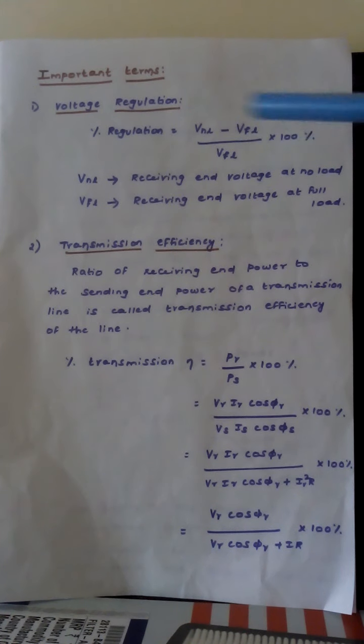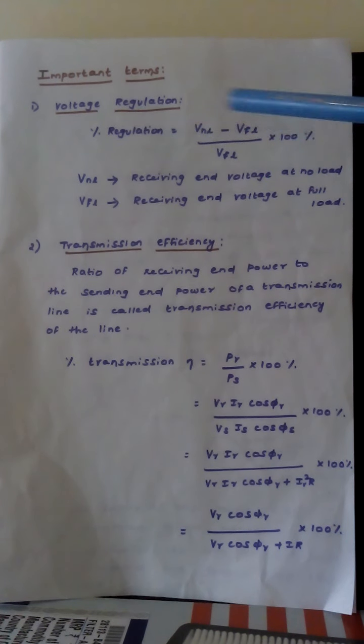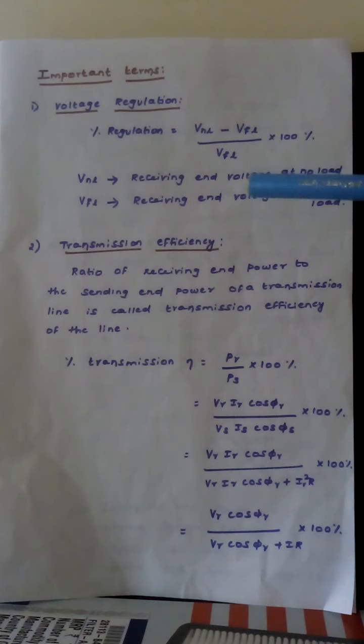Mathematically, the percentage of regulation is (VNL minus VFL) divided by VFL into 100. VNL is the receiving end voltage at no load, and VFL is the receiving end voltage at full load. At no load there is no drop in the line, so Vr will be equal to Vs. At full load there is a drop in the line voltage. So the percentage of voltage regulation is (Vs minus Vr) divided by Vr into 100. The voltage regulation of a transmission line should be as low as possible: with increase in the load current, the change in the receiving end voltage should be low.